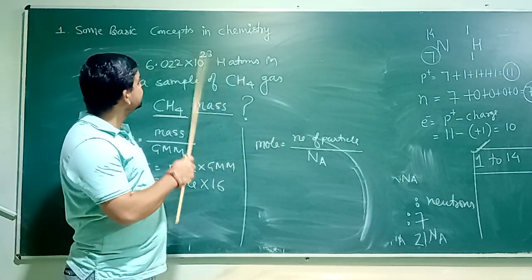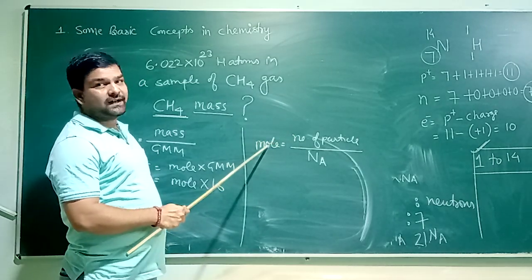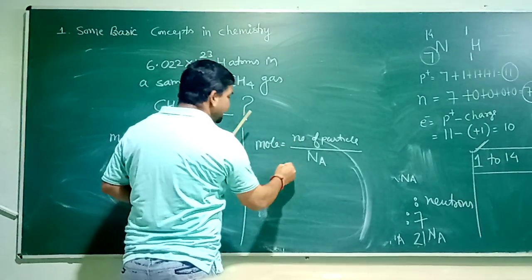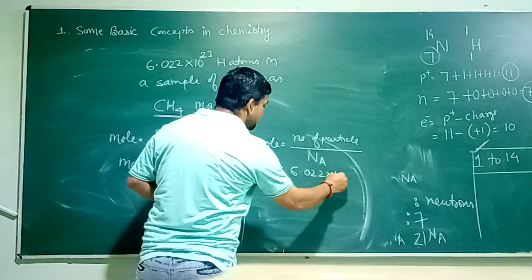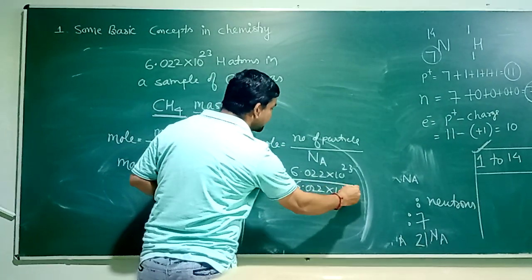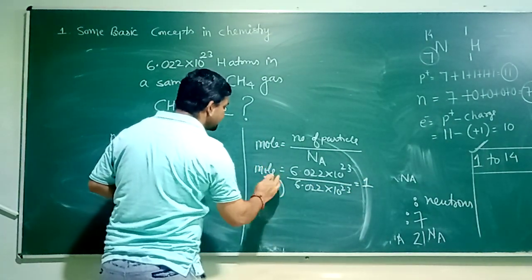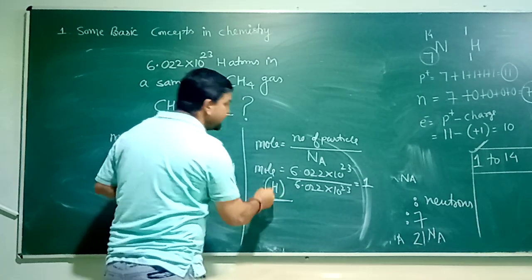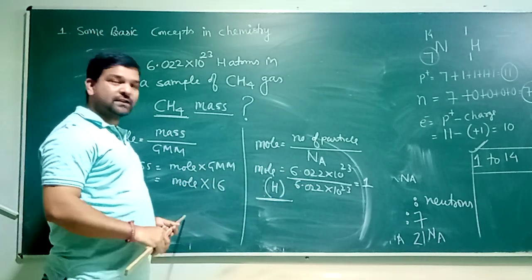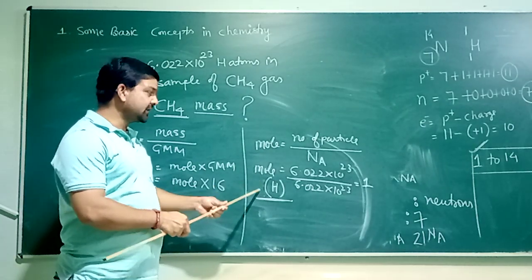I repeat, if you divide this number by Avogadro number, it will be moles of hydrogen and not moles of CH4. So put the value here: 6.022 × 10^23 divided by Avogadro number, which is the same number, 6.022 × 10^23, it will equal 1. But remember, this is not the mole of CH4, this is the mole of only hydrogen atoms. Can you put this value here? The answer is no, because we need to calculate the mass of CH4 and this is so far the moles of hydrogen.